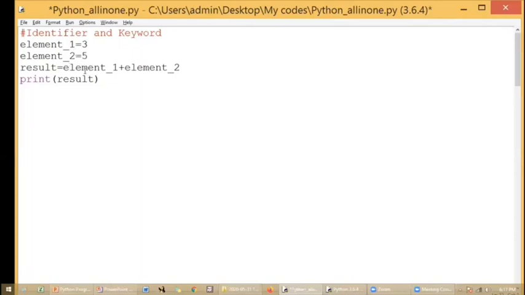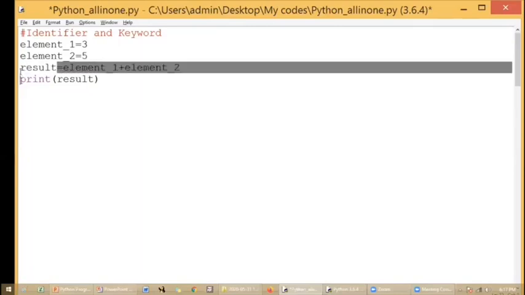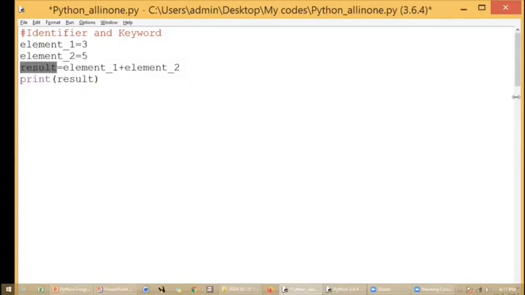And I have added these two elements, element_1 and element_2, and I have stored the resultant value in another variable, result. This is another identifier. So I have used 3 identifiers in this very simple program, and I'm going to print this result using the print function. If I want to print my result, I have to use print, and within brackets I have to use the variable.